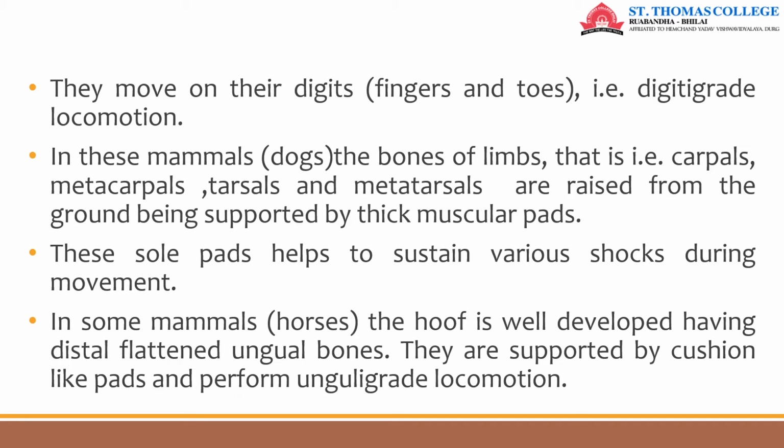So they move on their digits, that means fingers and toes, so they follow digitigrade locomotion. In these mammals, the bones of limbs, that is, the carpals, metacarpals, tarsals, and metatarsals, are raised from the ground, being supported by thick muscular pads. This sole pad helps to sustain various shocks during movement. In some mammals, such as horses, the hoof is well developed, having distal flattened ungual bones. They are supported by cushion-like parts and perform unguligrade locomotion.